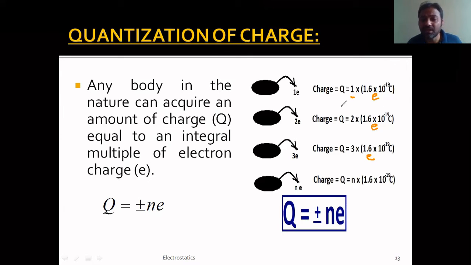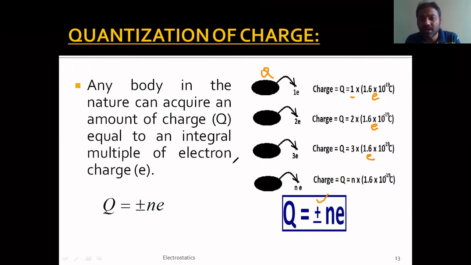In general, we can write the charge present on this body in mathematical form as plus or minus ne. Plus comes when it loses electrons, minus comes when it gains electrons. I hope it is clear. So charge is quantized, that means the charge on a particular body can have only fixed values.